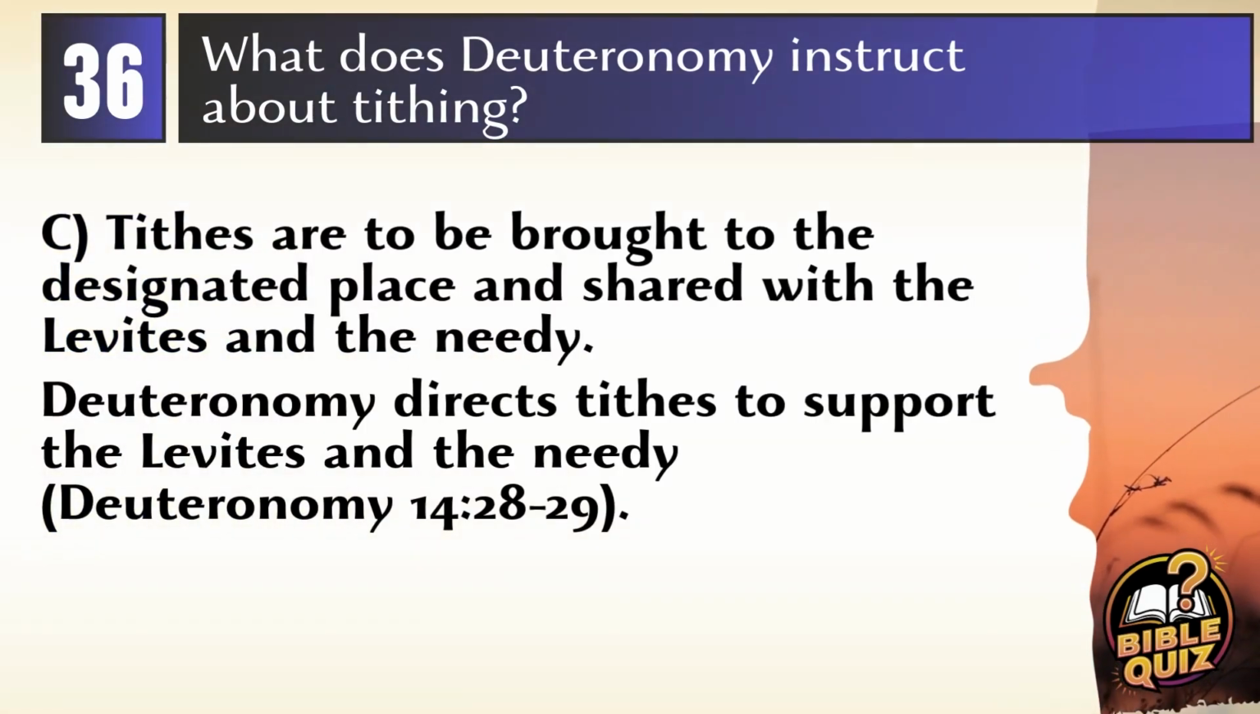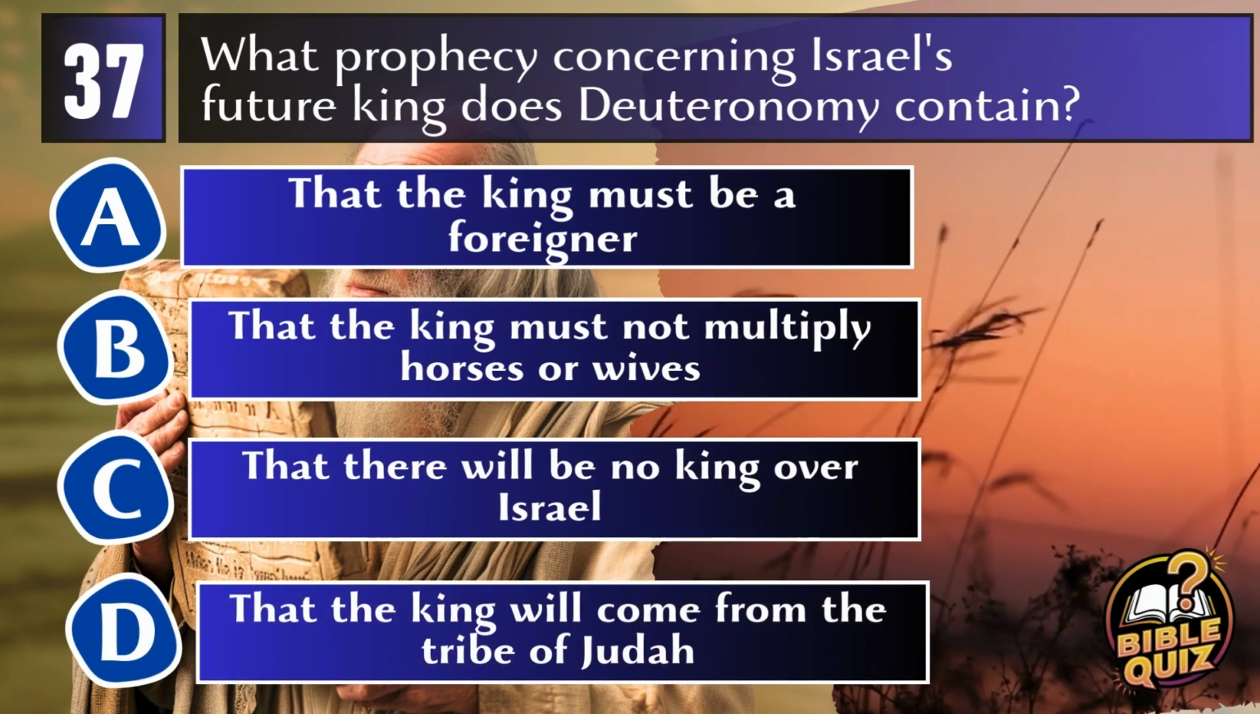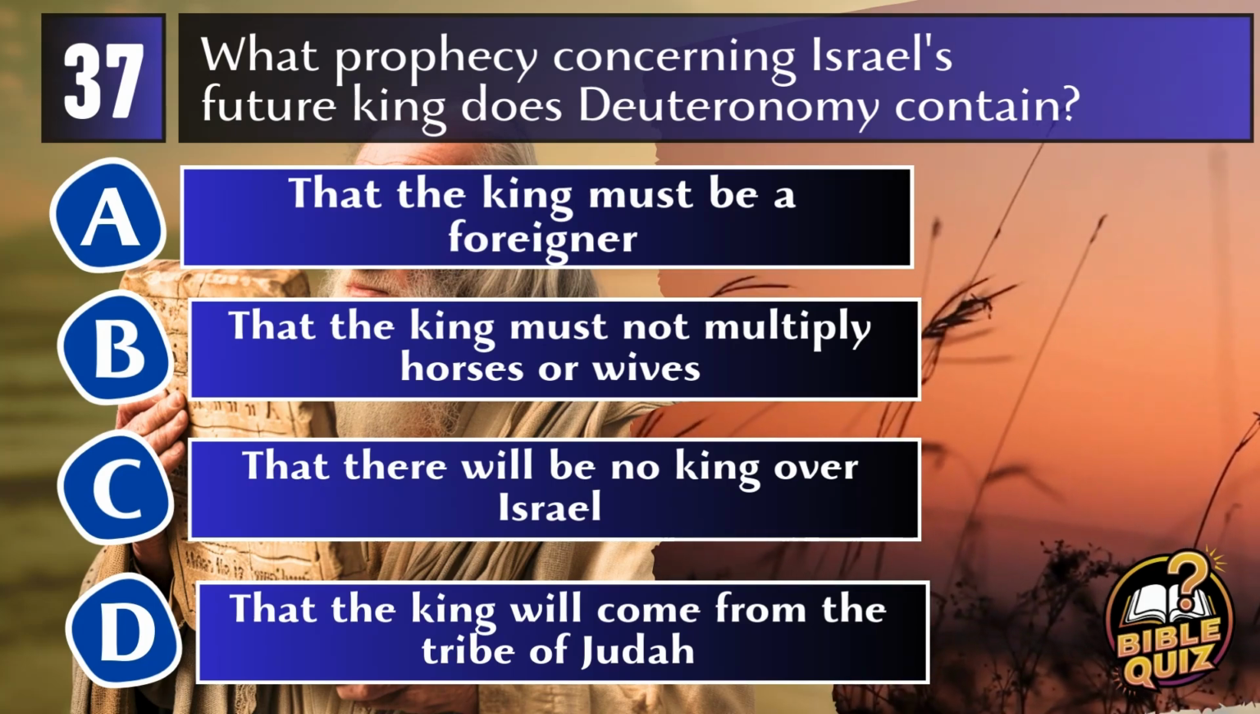Answer. C. Tithes are to be brought to the designated place and shared with the Levites and the needy. Deuteronomy instructs that tithes of produce and livestock are to be brought to the designated place and shared with the Levites, who have no portion or inheritance, and the needy, such as the foreigner, the fatherless, and the widow. Deuteronomy 14:28-29.